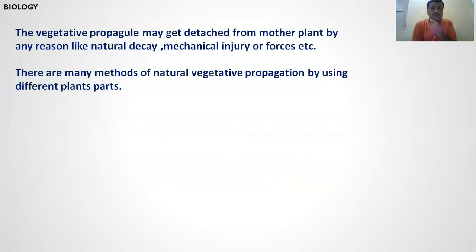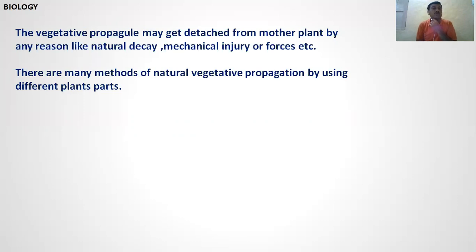The vegetative propagule may get detached from the mother plant by any reason like natural decay, mechanical injury, or any mechanical force, and develop the new offspring.